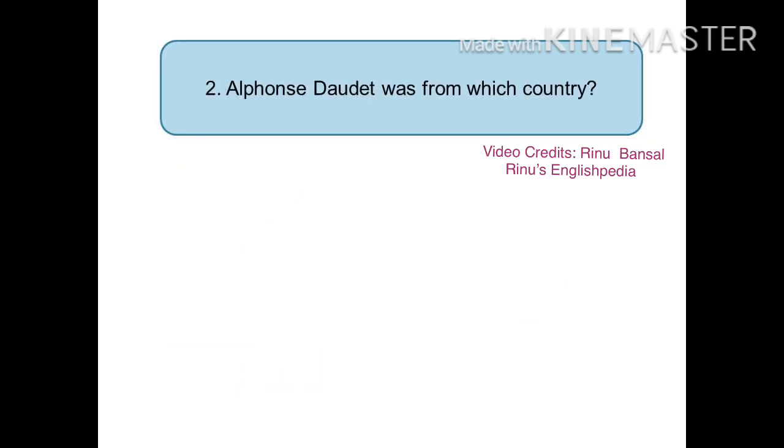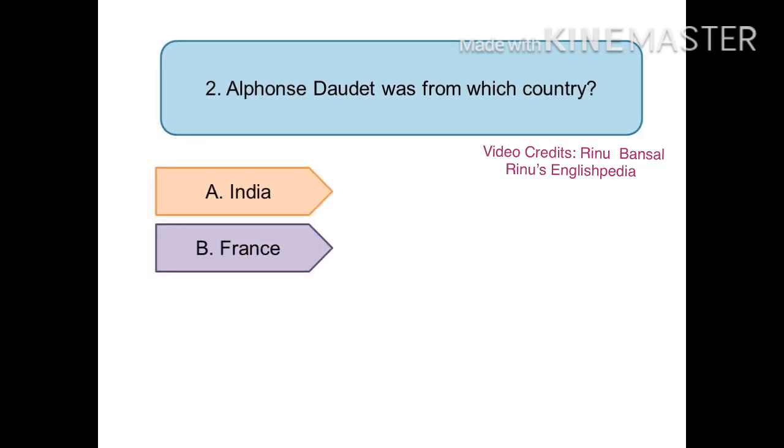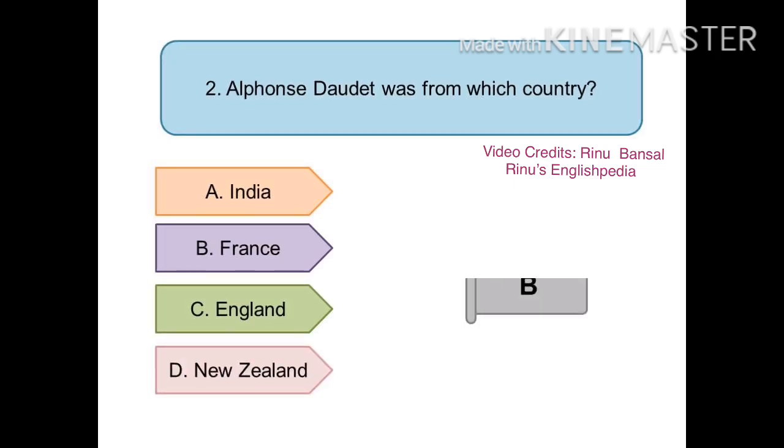The next question is, Alphonse Daudet was from which country? The options are India, France, England or New Zealand. And the right answer is France.